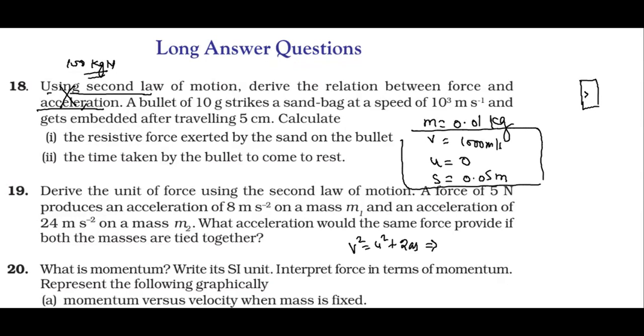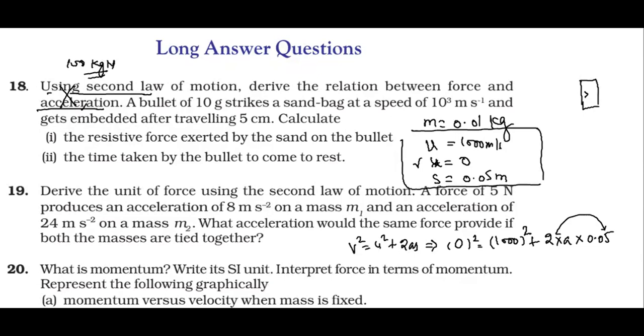The value of V square is the final velocity, and U is the initial velocity. I have written it wrongly here, so I have to correct it: this is actually U and this one is actually V. The final velocity will become 0. So you write 0 square equals 1000 square plus 2 into A into 0.05. Multiplied, 2 into 0.05 gives 0.1.